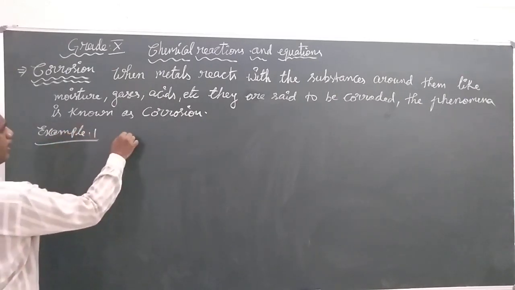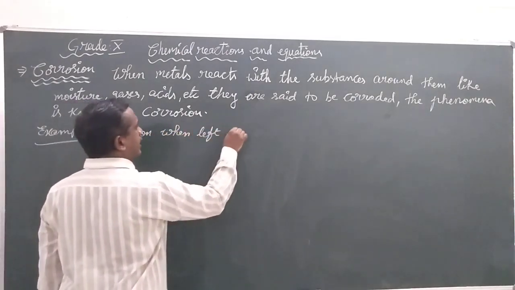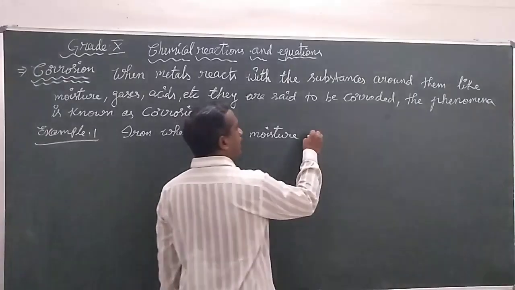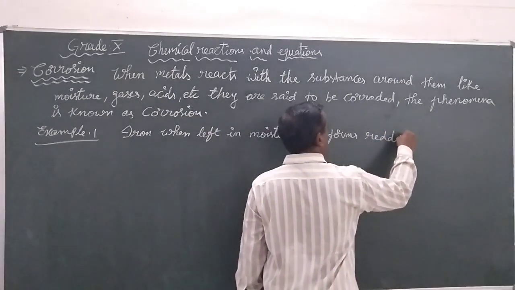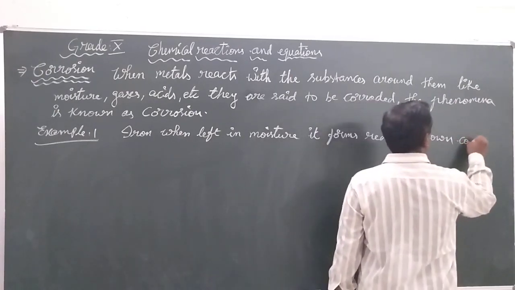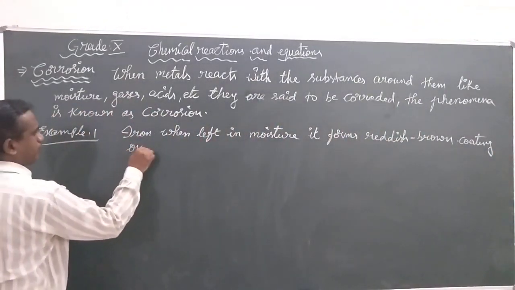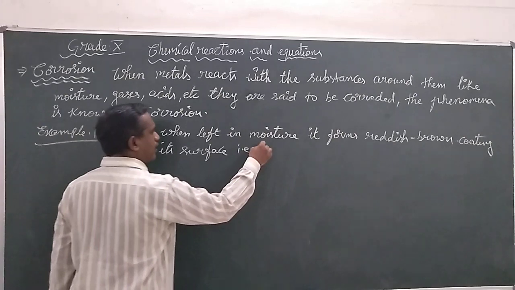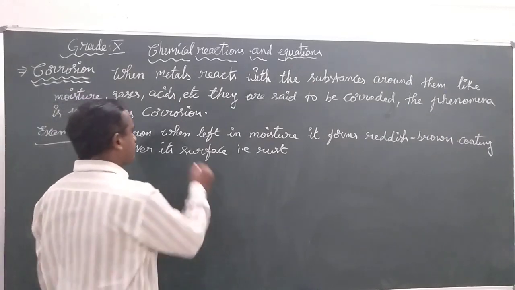Example 1: iron, when left in moisture, forms a reddish brown coating over its surface. That is what we call rust.